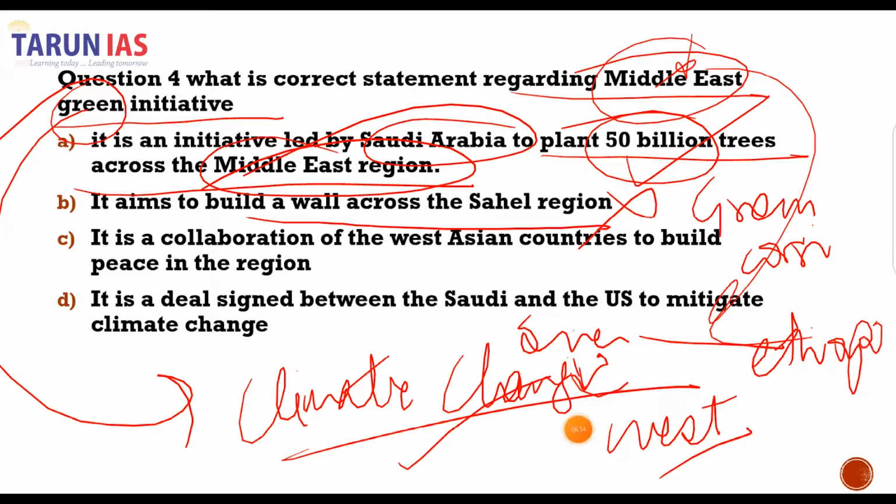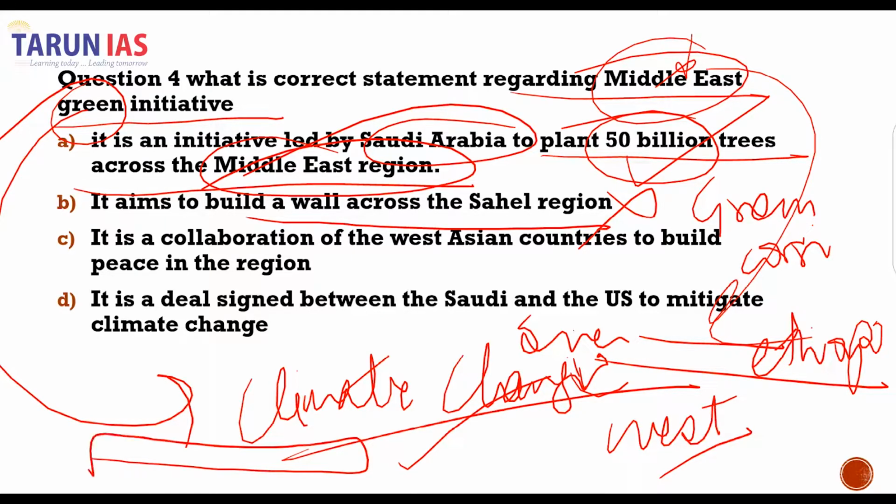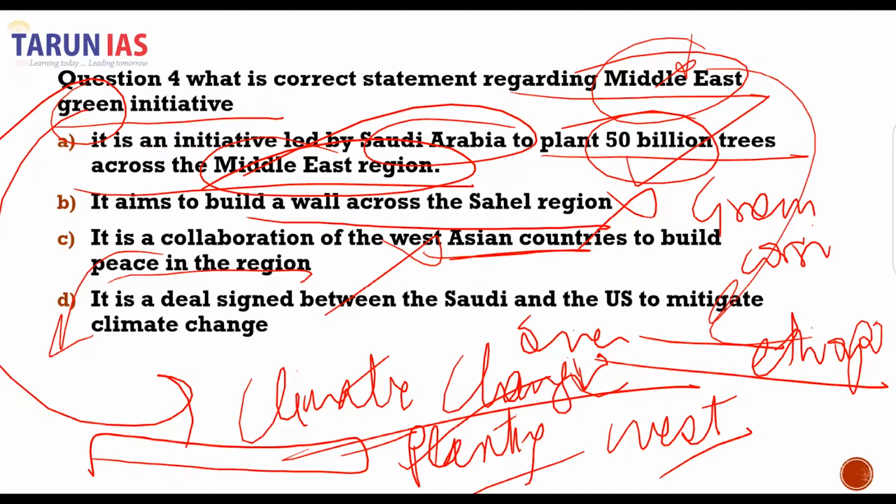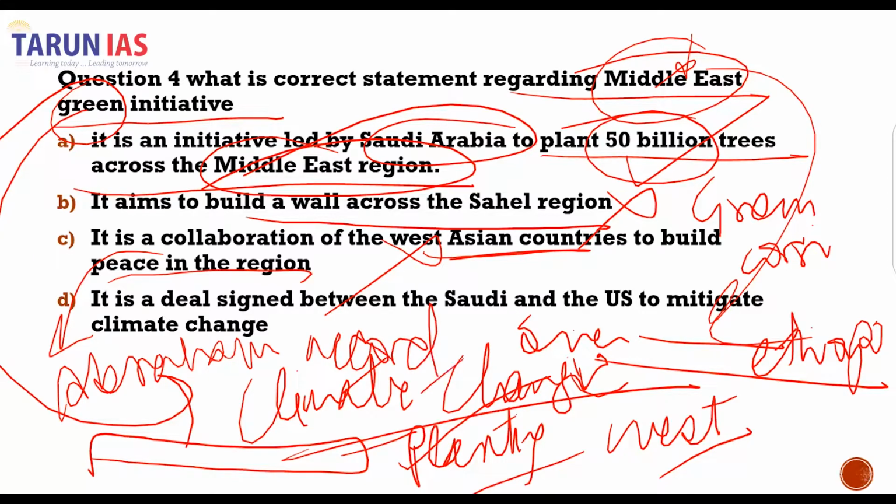So this Senegal region is going to see a built green wall, which will be formed by planting trees. It is not a collaboration between the West Asian countries to build peace in the region. This statement partially refers to the Abraham Accord, but no such new initiative to establish peace in the region has been initiated, and definitely it's not a deal between Saudi and US to mitigate climate change.